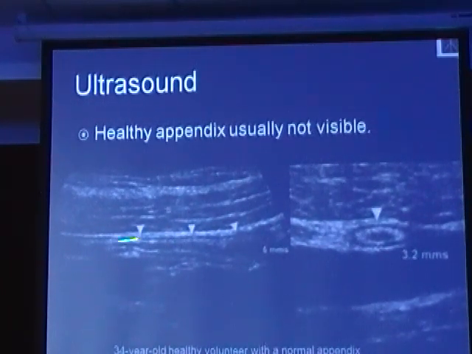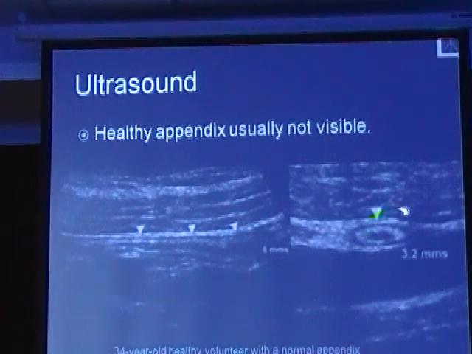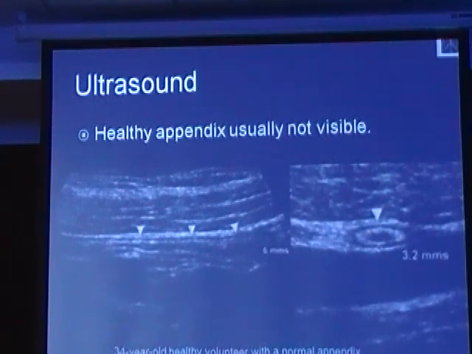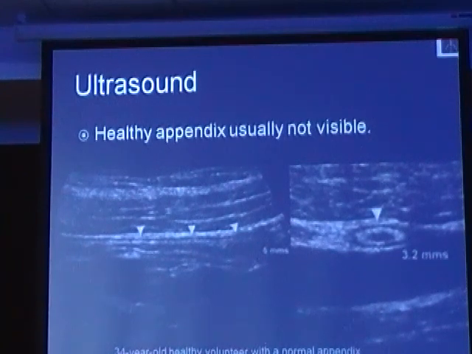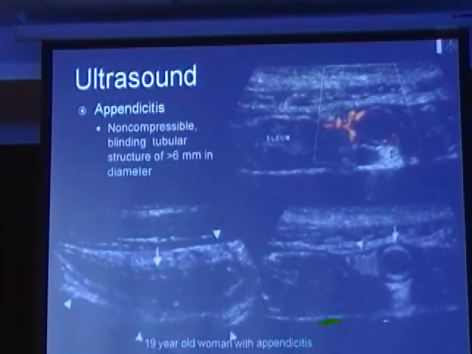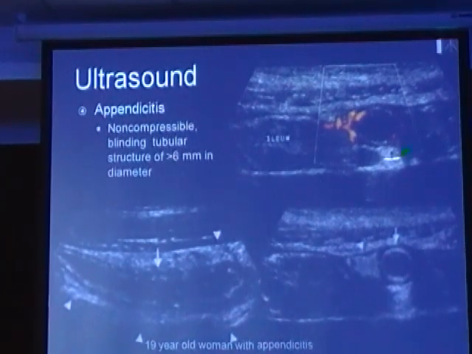We see a blind-ending tubular structure in the right lower quadrant, which is compressible, and the thickness of it is less than 6 millimeter. A thickened appendix is one which is more than 6 millimeter and which is non-compressible. So this is an image of an inflamed appendix. We see a thickened appendix which is non-compressible here, and there is color flow which is seen.